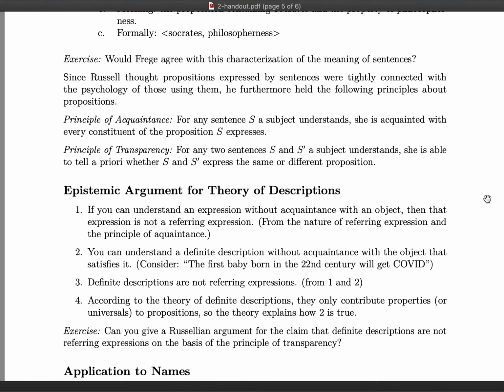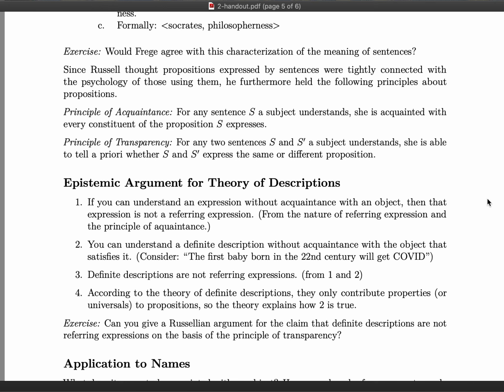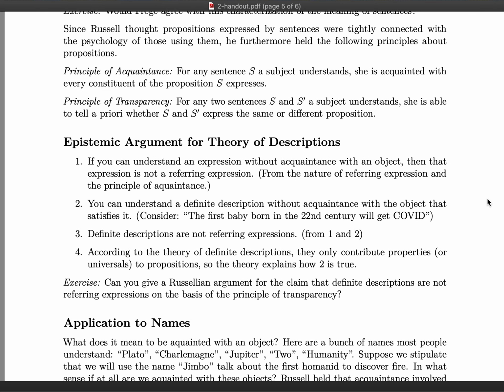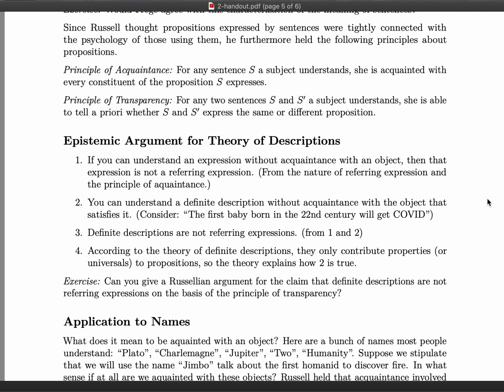Okay. So now I'm going to discuss Russell's argument, or an epistemic argument, for the theory of descriptions, which is based on the principle of acquaintance.